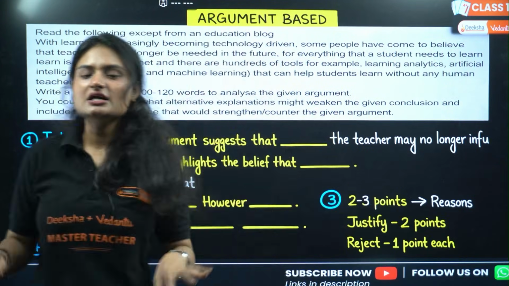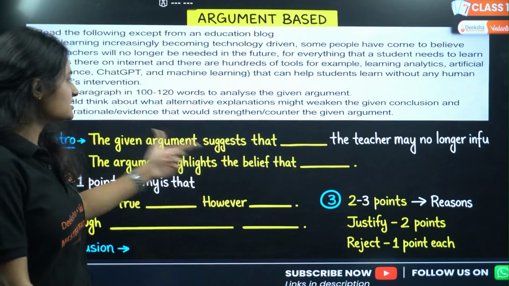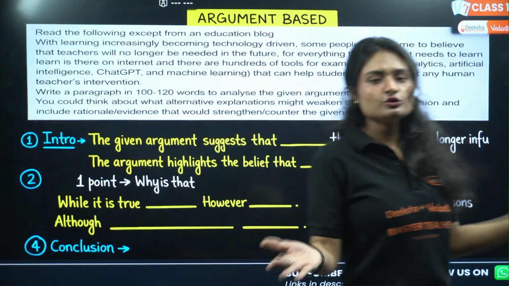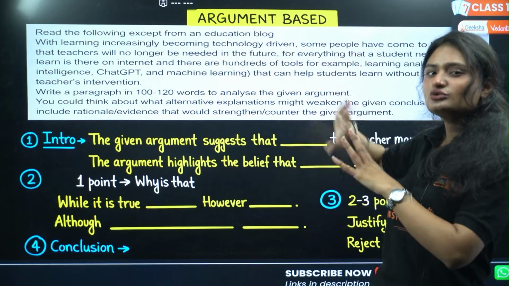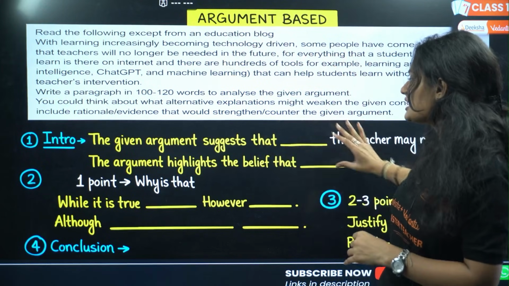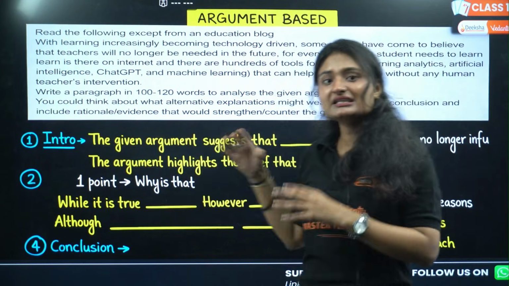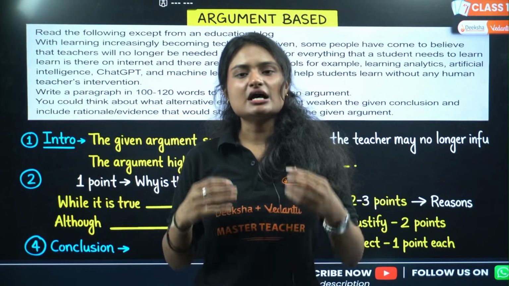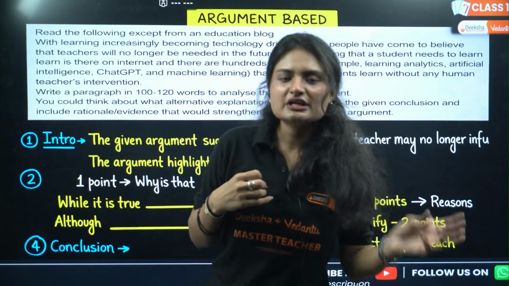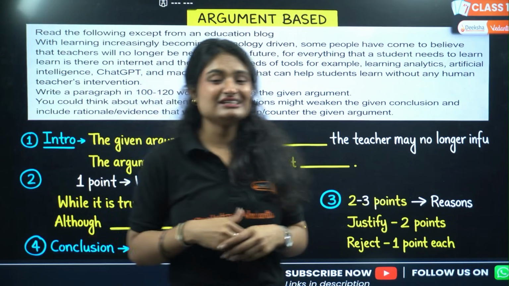Do not panic. Start with the introduction. This argument suggests whatever is given in the question, no need to think about it yourself. Write straight away, rephrasing a little bit, and then after that you write one point on why you agree, and then if you are against it, write 2-3 points against, and if you are in favor of it, write 2-3 points in favor of it, and then you conclude it.